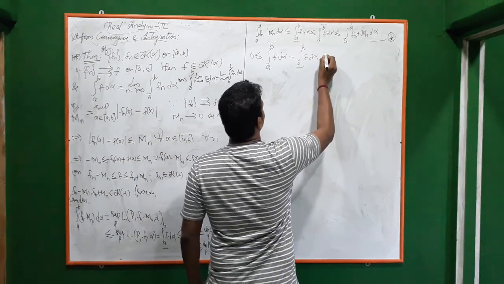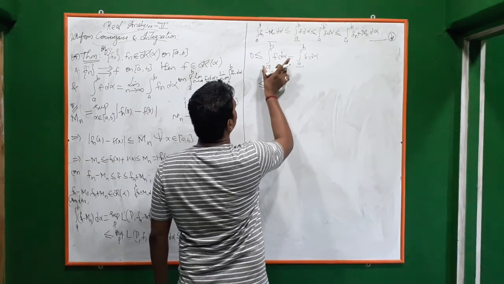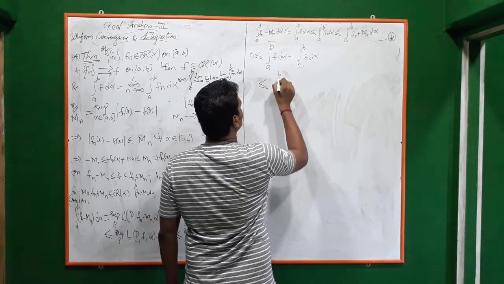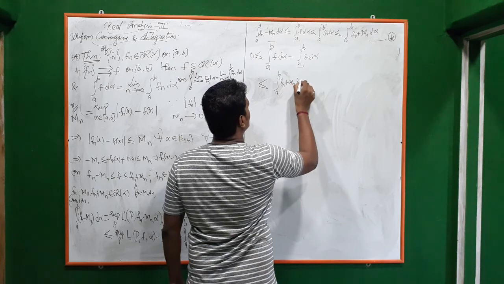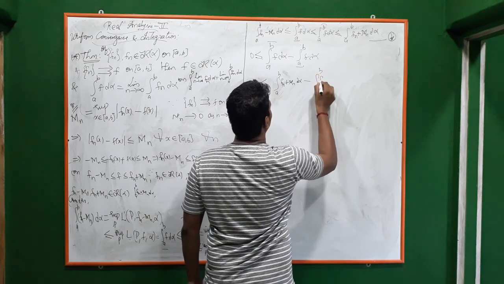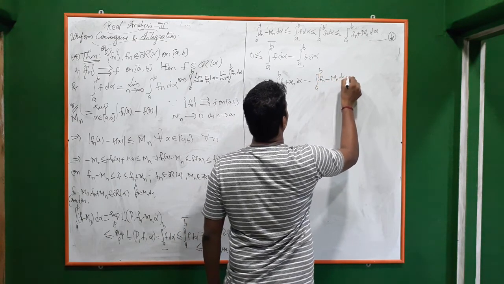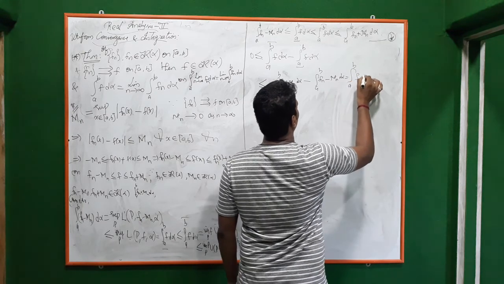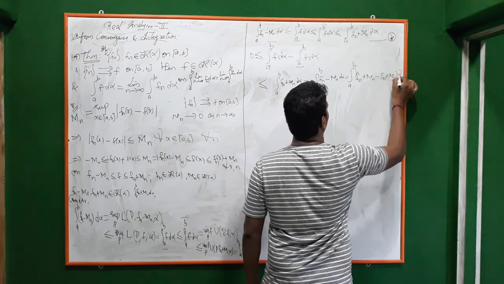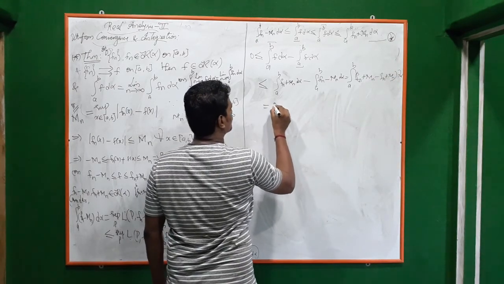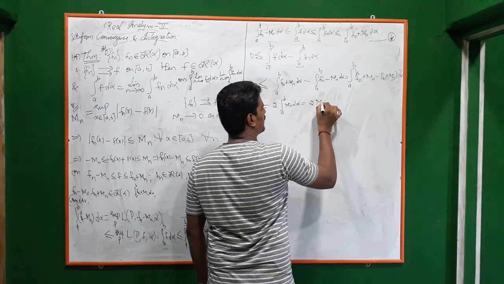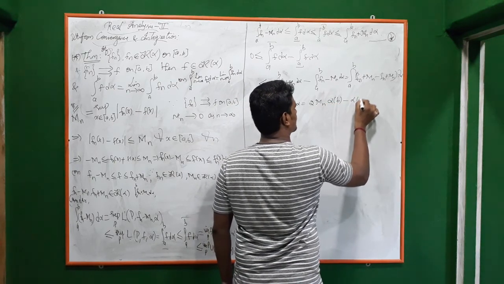And we know that the upper integral is less than or equal to the integral from a to b of fn plus mn d alpha, and minus of this is less than or equal to minus of this. So the integral from a to b of fn plus mn minus the integral of fn minus mn d alpha is equal to 2 times the integral from a to b of mn d alpha, which is 2 times mn times alpha of b minus alpha of a.